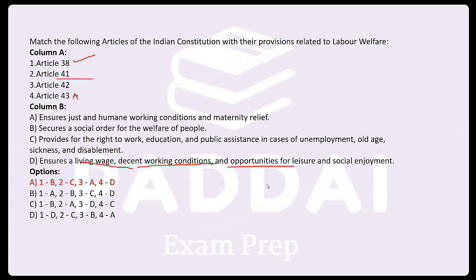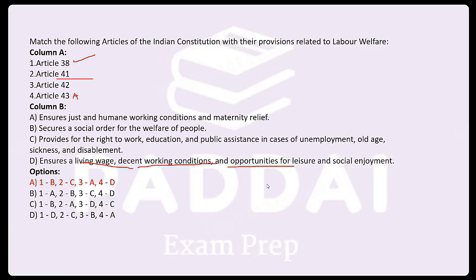Workers' participation in management was added to the Indian Constitution as Article 43A by which amendment? Which constitutional amendment added Article 43A? 42. Correct.